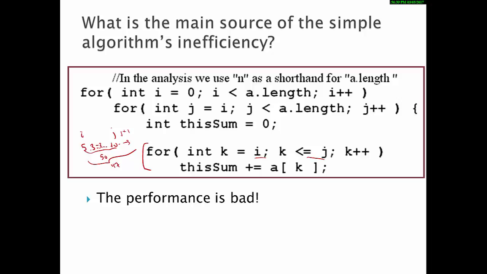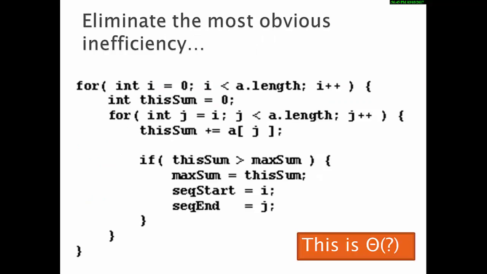Why do that? You already have the sum. Just go ahead and add the next thing on. So instead of needing a triply nested loop, we really only need a doubly nested loop. In this case, we initialize the sum, and as we're looping, we add on one element at a time, and we're still going to check to see if it's bigger than the max. All right, what is the big O runtime of this?